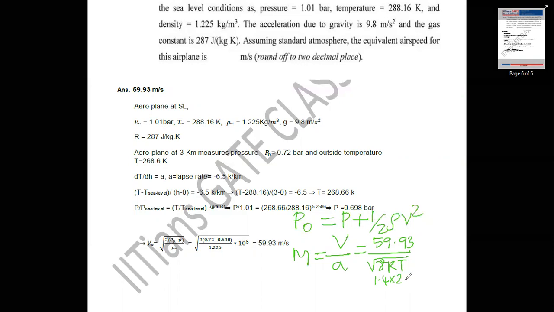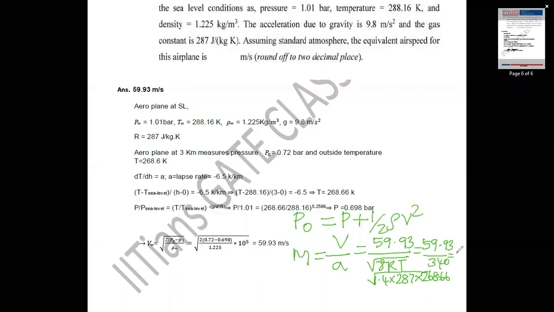R for air is 287 joule per kilogram Kelvin. Temperature at 3 kilometers is 268.66 Kelvin. So we obtain 59.93 divided by 340.